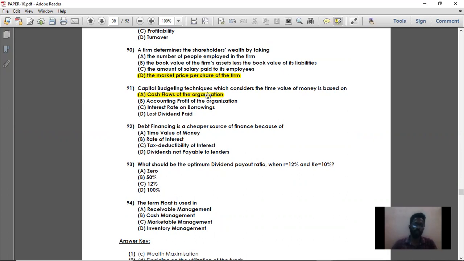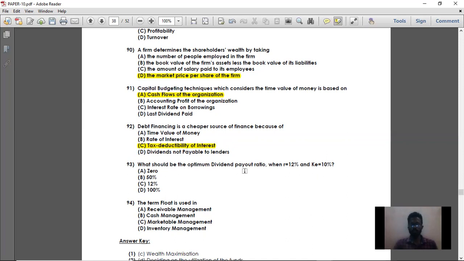So next, moving on to question number 92. Debt financing is cheaper source of finance because when you are procuring funds by way of debt, then you will get the advantage of tax deductibility of interest. So on interest, you will get that tax deduction. That is the advantage of debt financing. So moving on to question number 93.